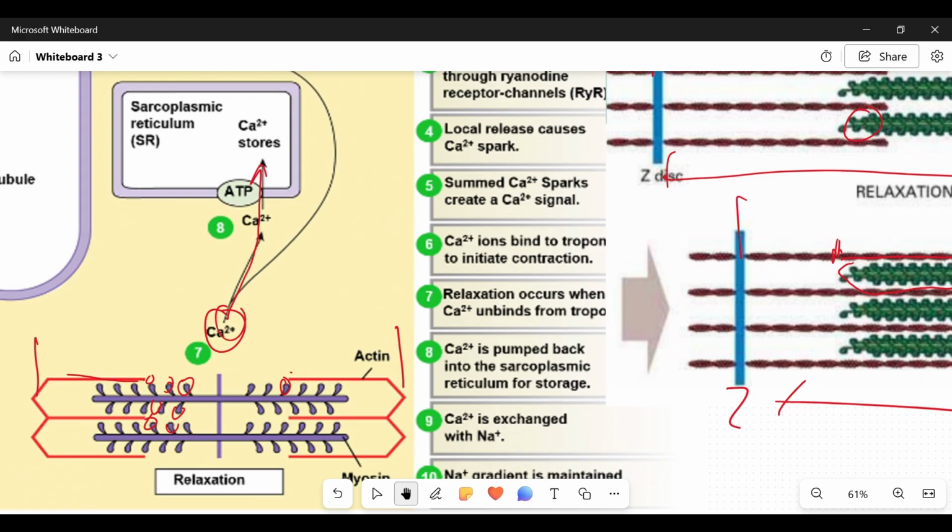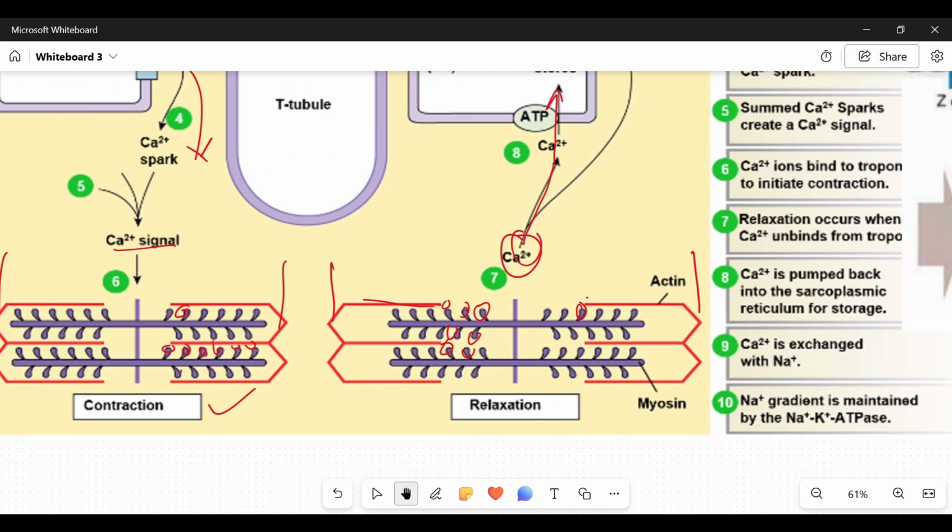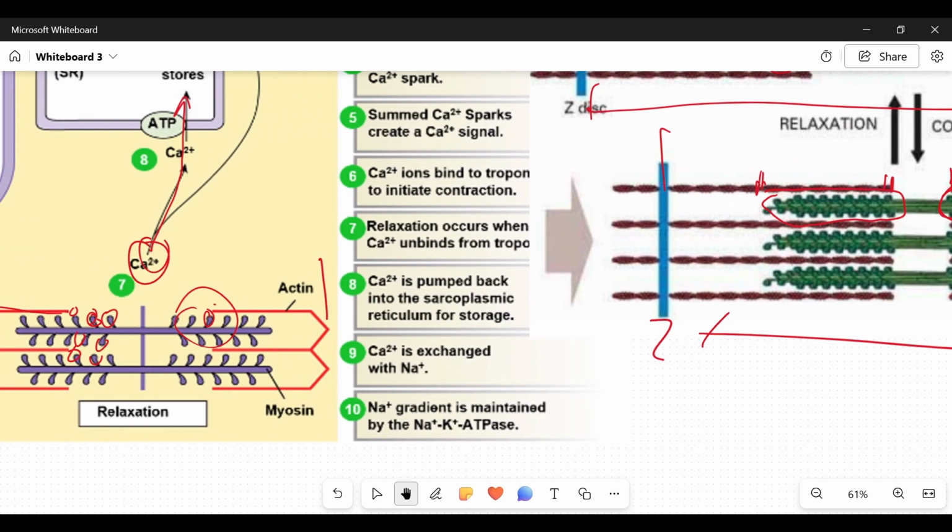Now, to sum up all that we have said, for a muscle to relax, first of all, calcium ions have to be removed. Just as calcium ion becomes the precursor for muscle to contract, for the muscle to relax, calcium ion has to be removed. The removal of calcium ion will cause the myosin head to lose affinity for the actin. That is to say that the active binding sites of the actin will also be blocked, so the myosin head cannot bind any longer. Now, when that happens, it means that there is not going to be any generation of tension in this particular muscle, and that is what relaxation is all about.